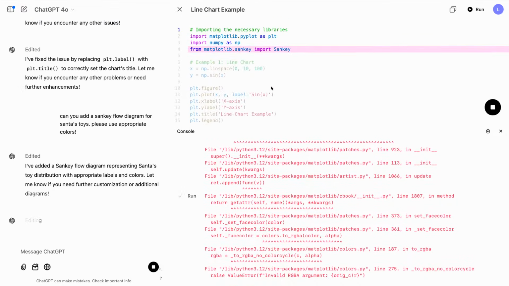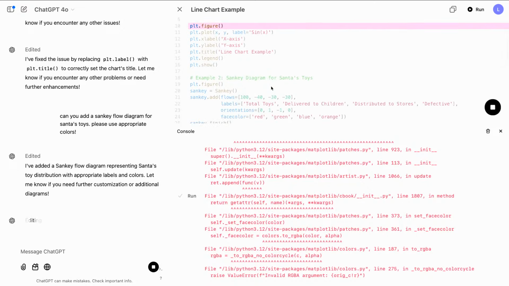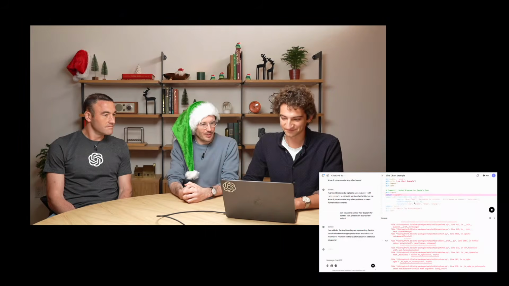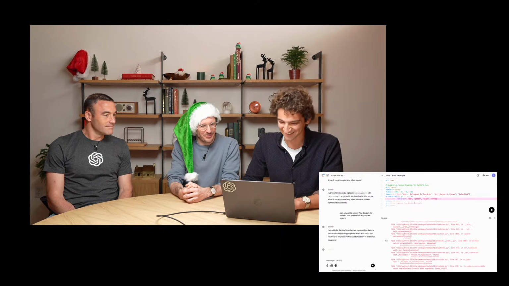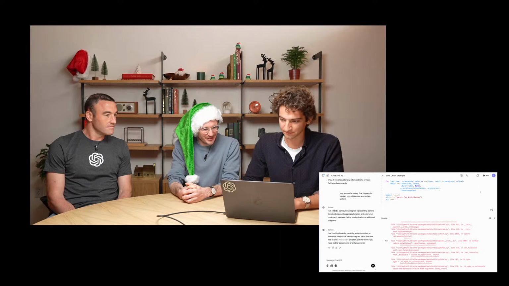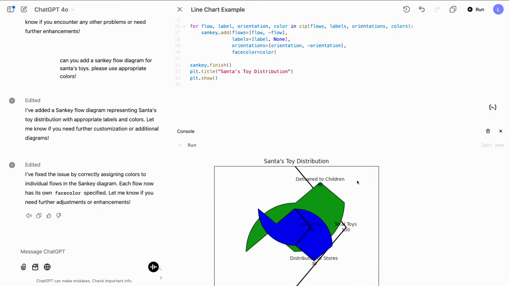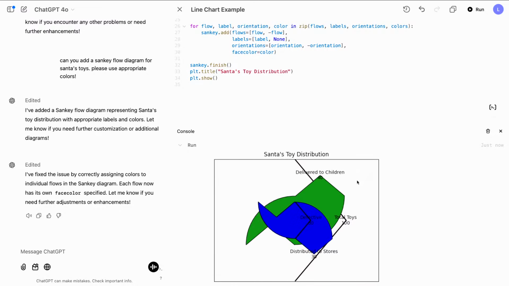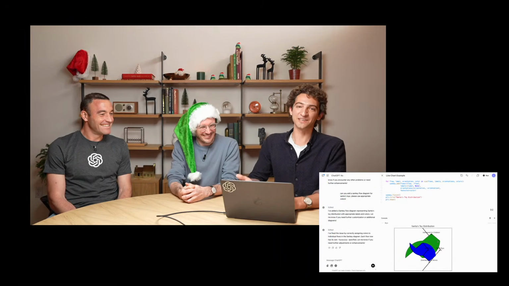This is kind of awesome because this is exactly what happens when I'm trying to learn something new. I will go search for example code, I'll run it, it inevitably won't quite work, and then I will try again, and then go through this loop and try to read the inscrutable Python errors and figure it out for myself. Ooh, there we go. All right, looks like maybe Matplotlib has some bugs in its Sankey layout, but we got a graphic, so there we go. We can keep refining this with ChatGPT, even dragging this image into the prompt area if you want to show ChatGPT exactly what this image looks like to help refine. So those are some of the new programming features in Canvas.